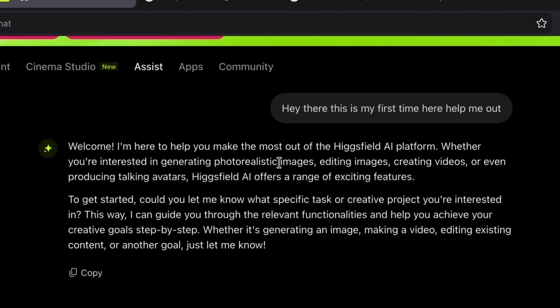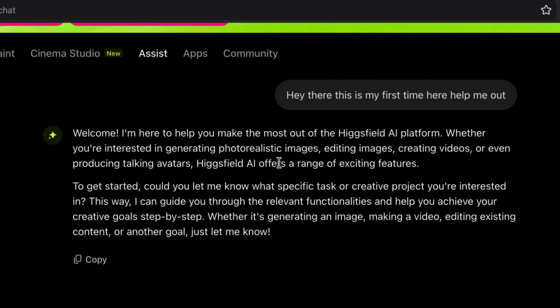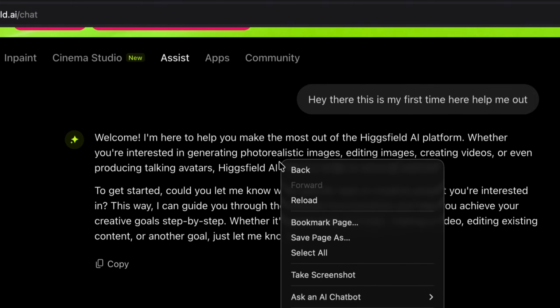It says, welcome, I'm here to help you make the most out of the Higgsfield AI platform, whether you are interested in generating photorealistic images, editing images, creating videos, or producing talking avatars. Higgsfield AI offers a wide range of exciting features. It's about to get interesting.